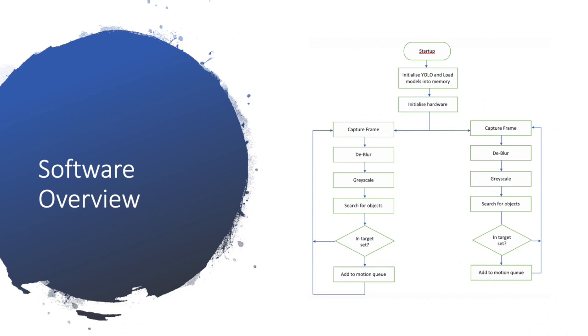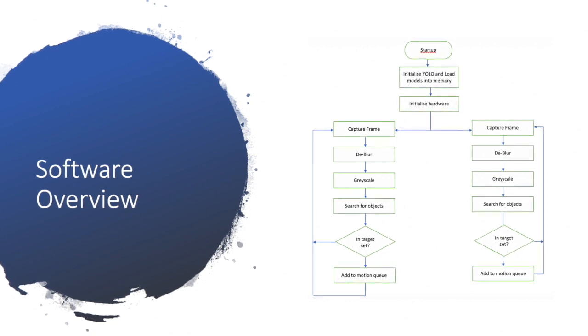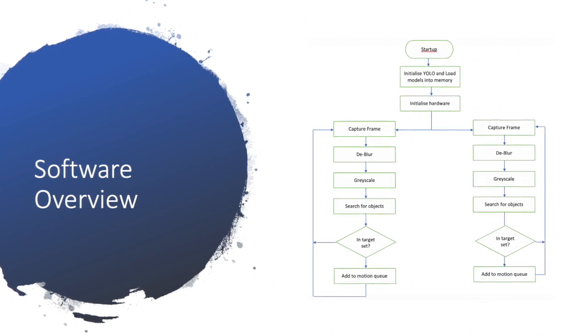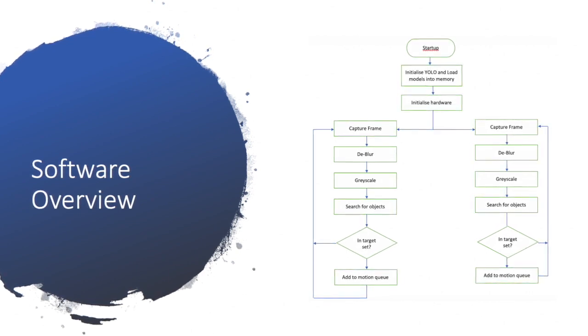If we turn to the software overview slide, the first thing you'll notice is that I appear to have two identical pieces of code. That's not true in a practical sense because it runs as multiple threads, one per camera. But for the purpose of illustrating how the software works, I've drawn it out as though there were two separate stacks. When we start up, we initialize our hardware and our recognition modules.